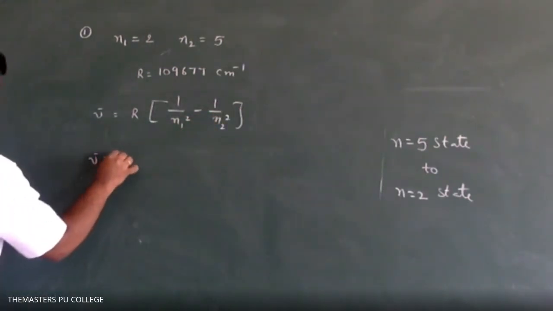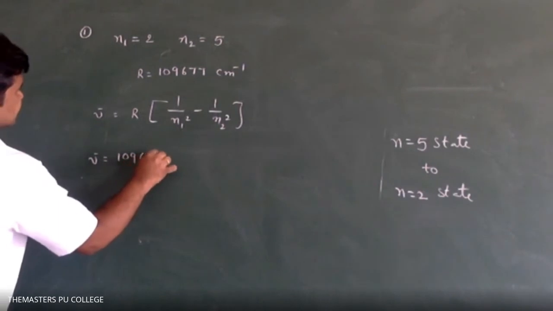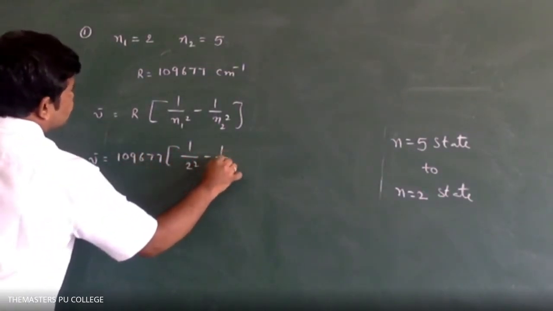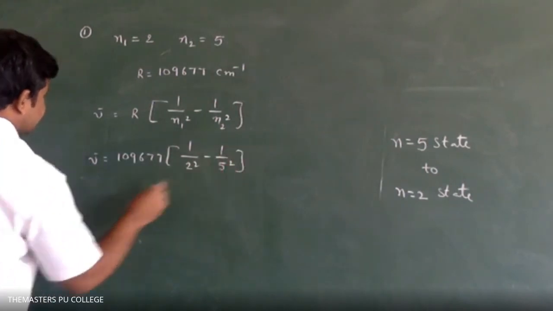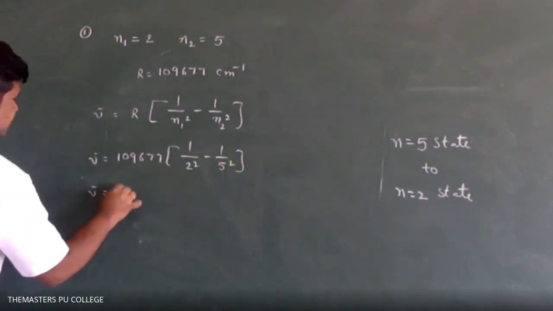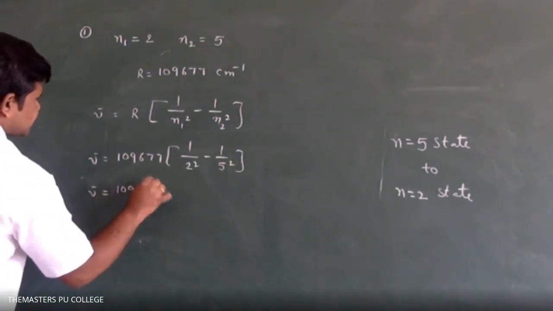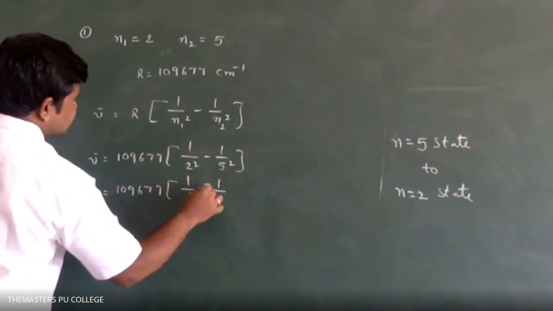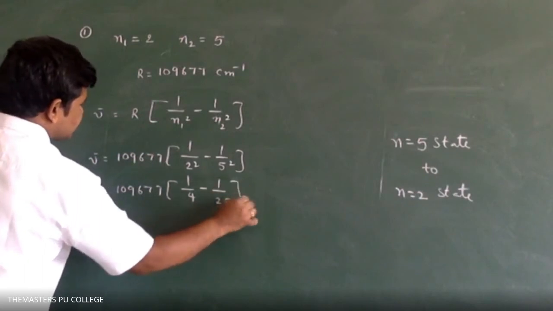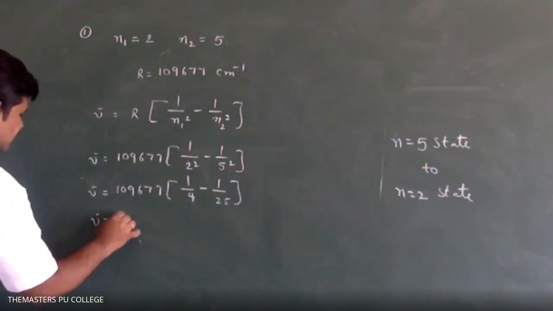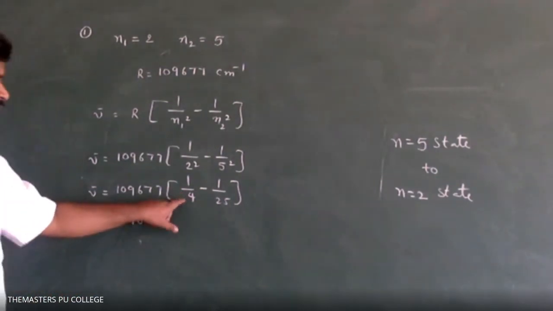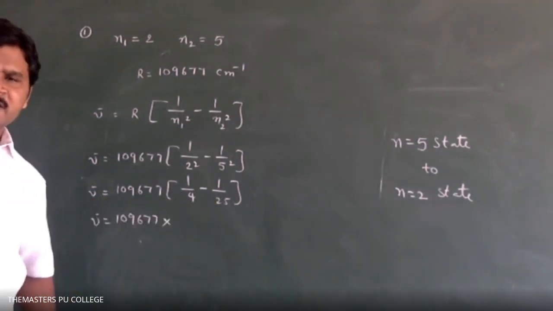Nu bar is equal to 109677 into 1 by 2 square minus 1 by 5 square, which is 1 by 4 minus 1 by 25.